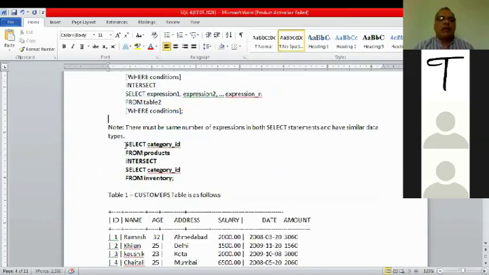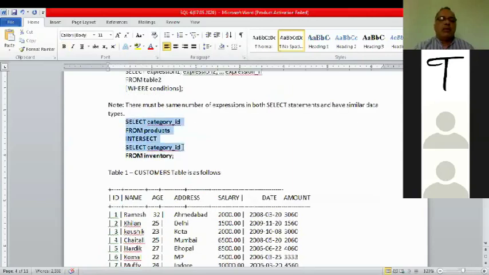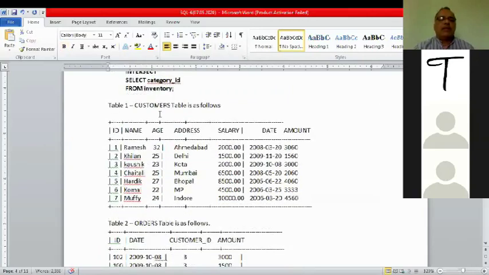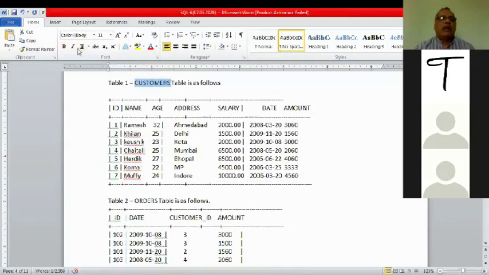Now the example: select a field name of the product table, intersect, select a field name of the other table. Now how will it work? Let us see in the following tables. Customer is a table and orders is another table. The values are there.